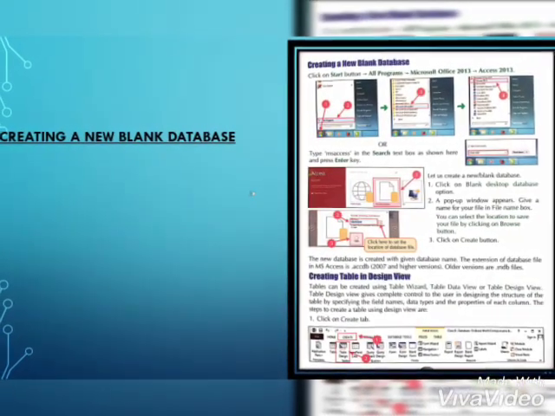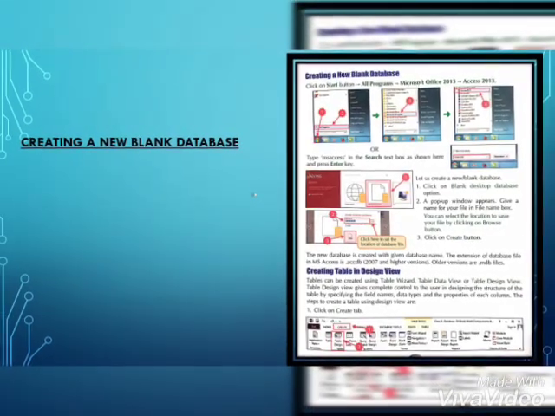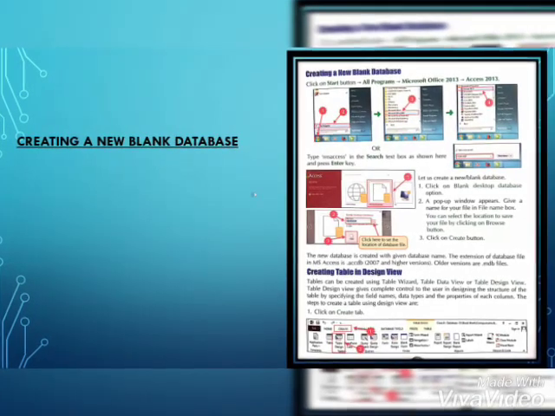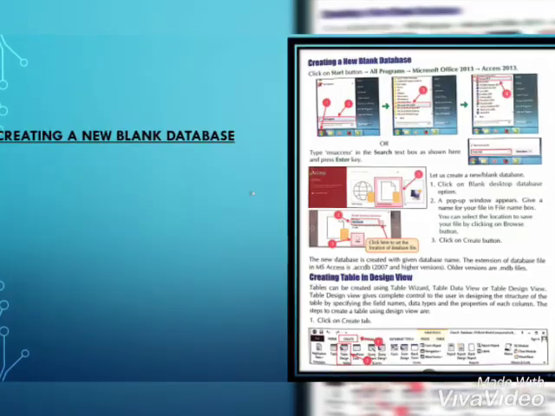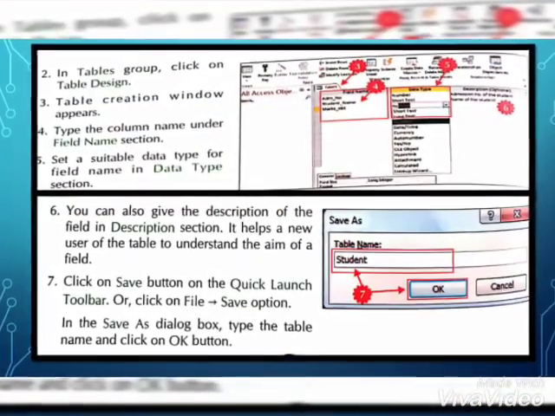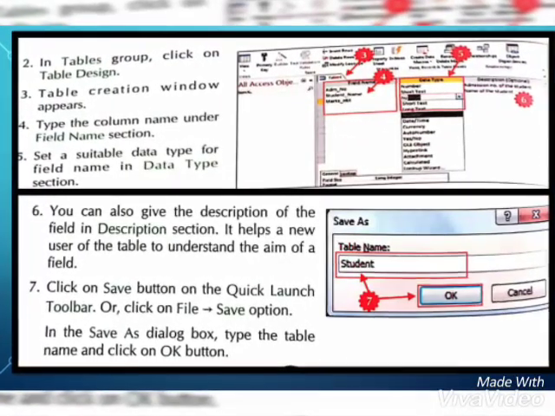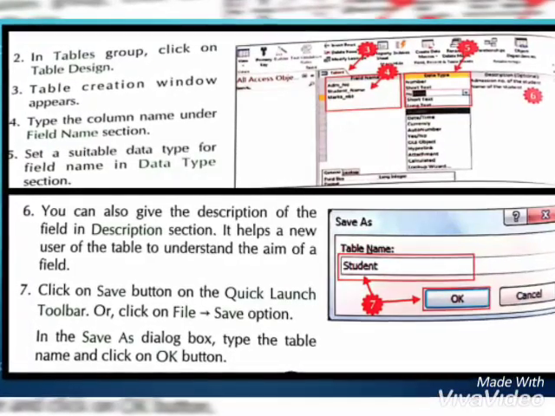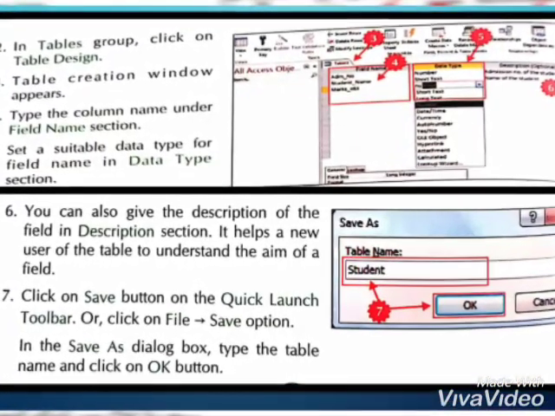A primary key is a unique key that identifies a particular record in a table. For example, earlier I told you about the students database, in which we took fields like student's roll number, name, class, and section. In that database, the student's roll number will be the primary key, because the roll number uniquely identifies a particular student in the database.